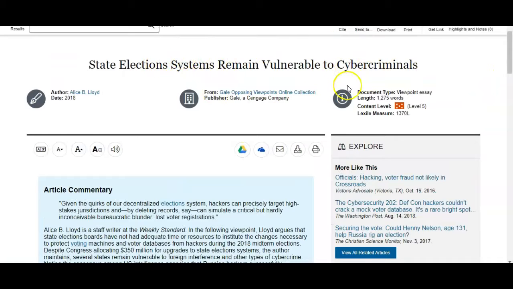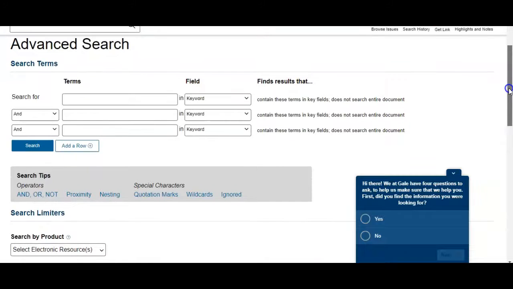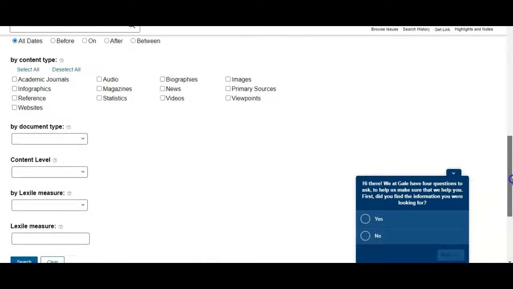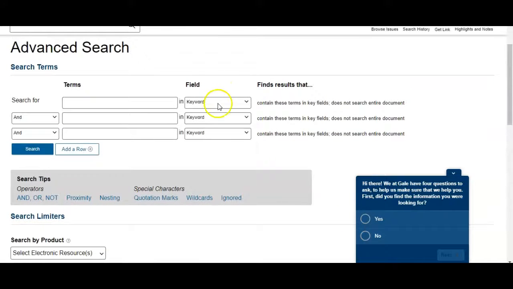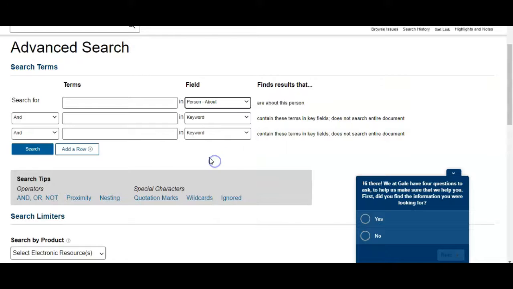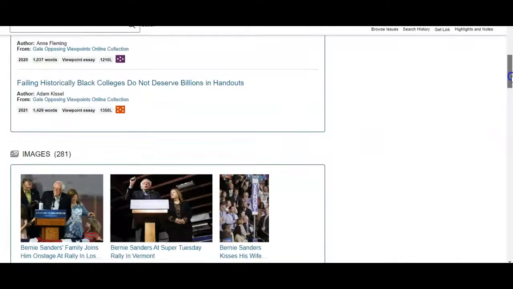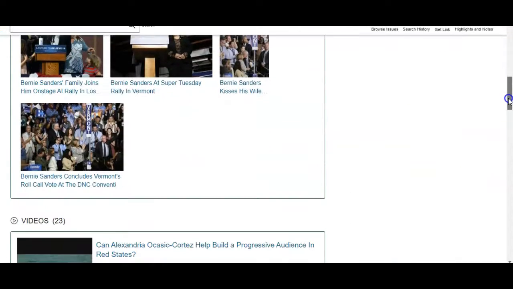Systems remain vulnerable. I also wanted to show you all a little bit more about the search features in this database. So this is what advanced search looks like. We have the normal keyword or other find options. Person about or person by is kind of unique. So I could put in person about, and I want Bernie Sanders. And then as you can see, I get a bunch of Bernie Sanders content.